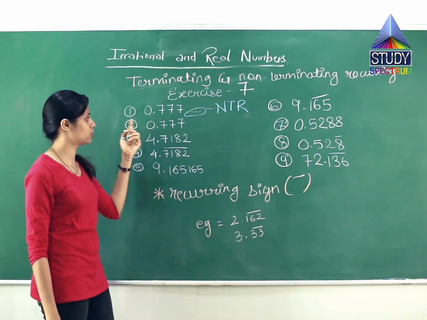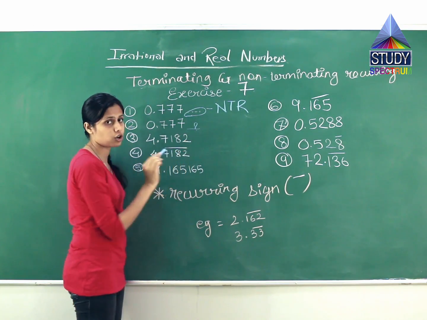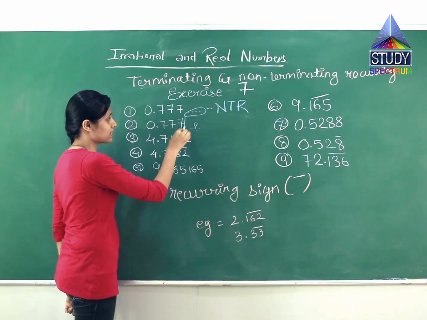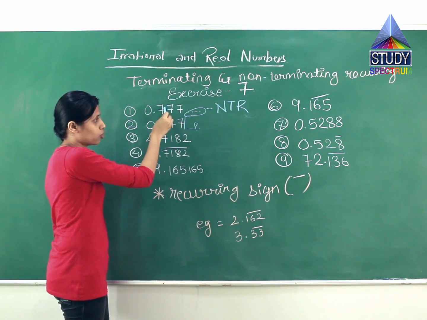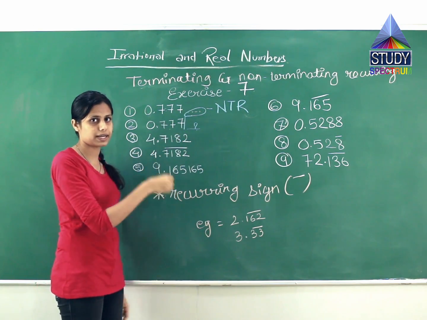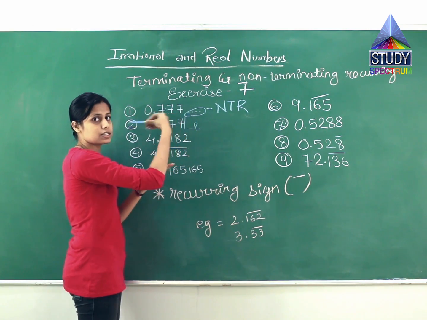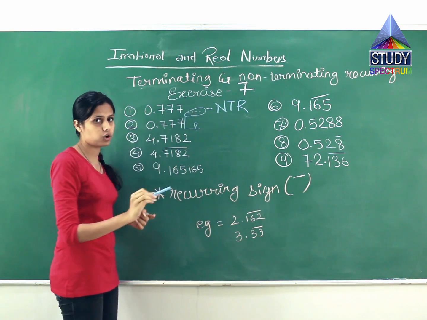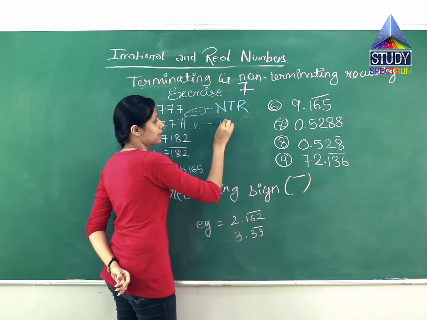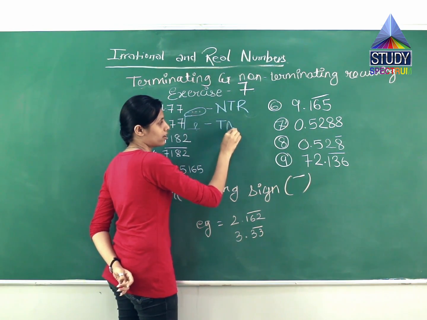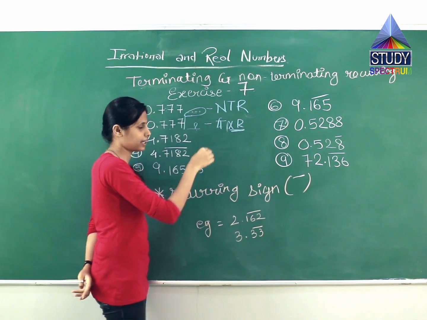Second example is 0.777. See, there is no bar, which means it is terminating and not recurring. Don't misunderstand. Both are the same, so why is this non-terminating and this terminating? Here the bar represents it is going on, but here there is no bar, which means it is terminating. So this one is terminating and not recurring.